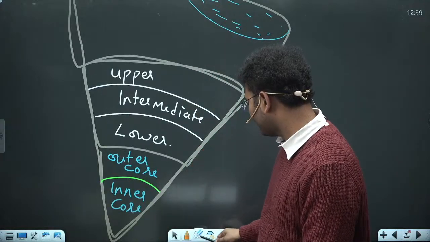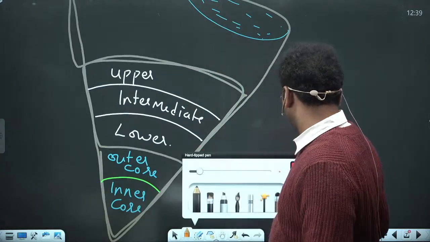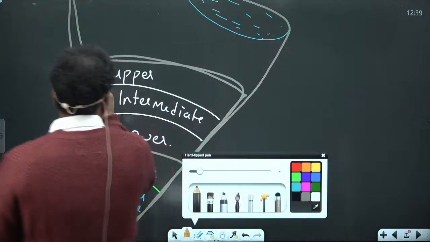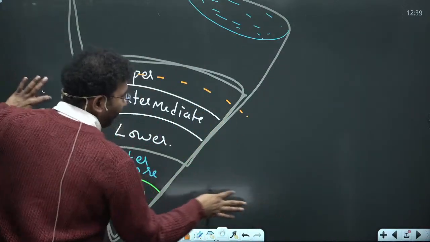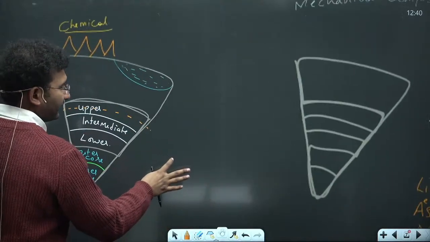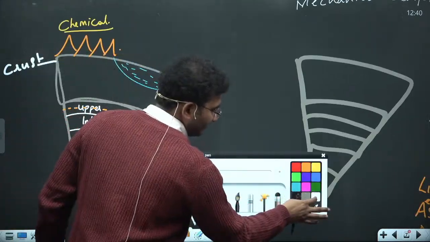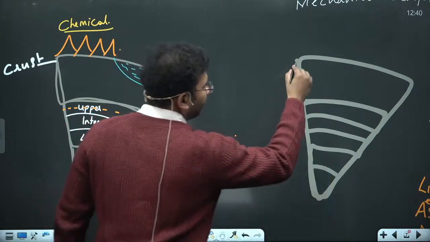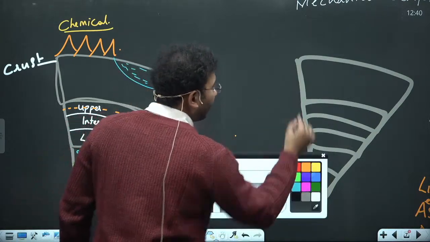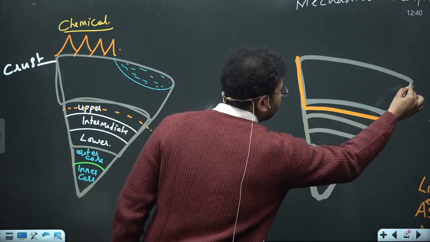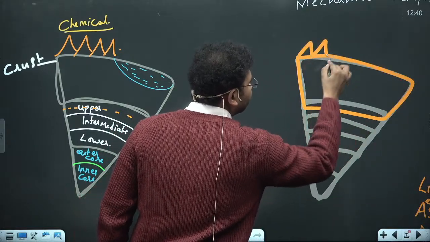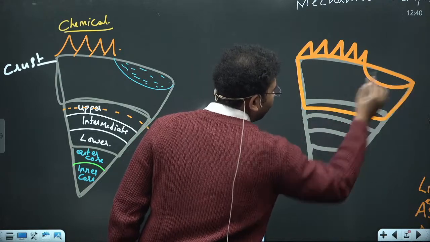Suppose you divide this upper mantle into two parts. So the upper part of the upper mantle plus the crust, whatever I am drawing, this is considered to be your lithosphere.